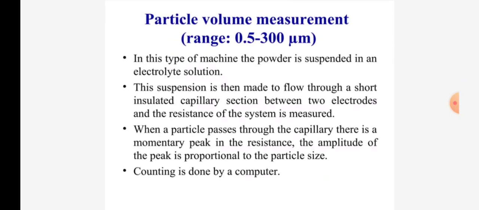Particle volume measurement range is 0.5 to 300 micrometers. In this type of machine, the powder is suspended in an electrolyte solution. This suspension is then made to flow through a short insulated capillary section between two electrodes, and the resistance of the system is measured. When a particle passes through the capillary, there is a momentary peak in the resistance. The amplitude of the peak is proportional to the particle size. Counting is done by a computer.